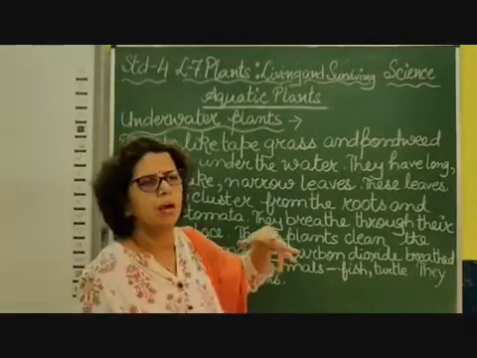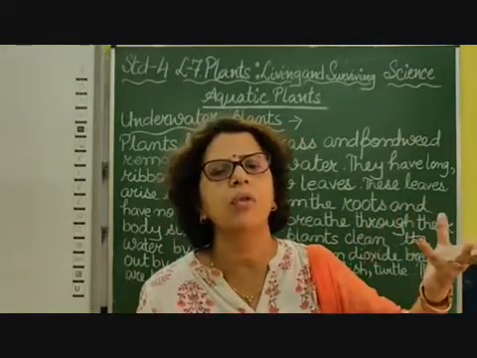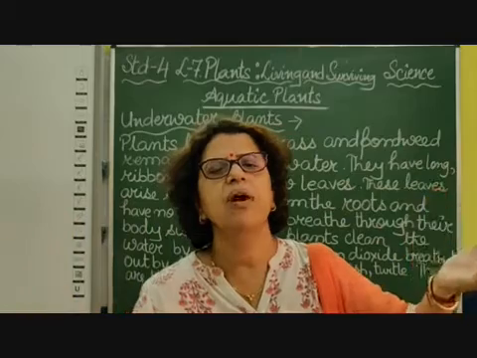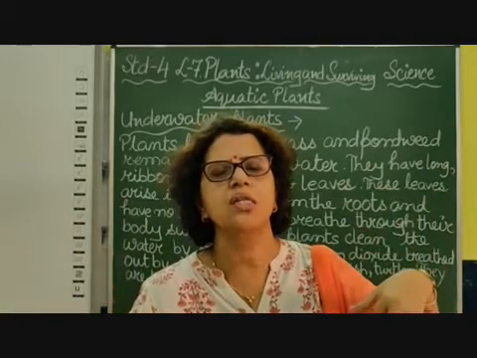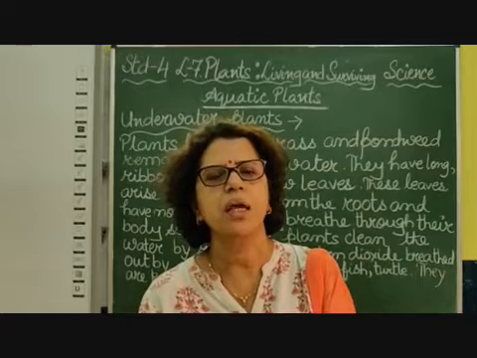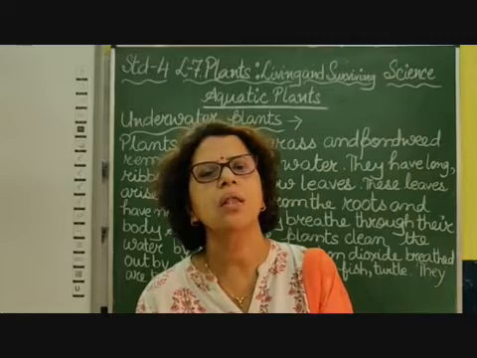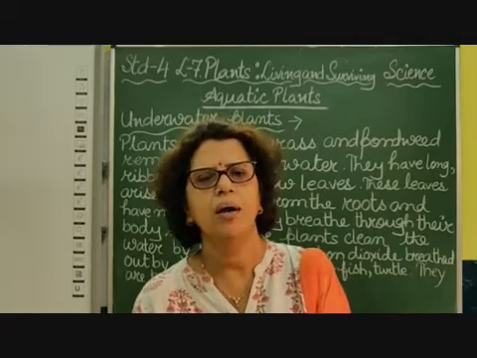They take the carbon dioxide which is dissolved in the water, and they give out the oxygen. So carbon dioxide is taken by them, so the water remains fresh, and aquatic animals get the oxygen to breathe in. This way they are very helpful type of plants.